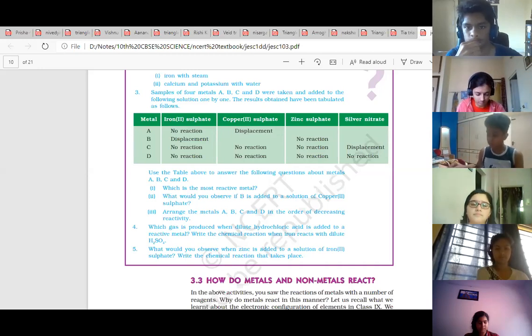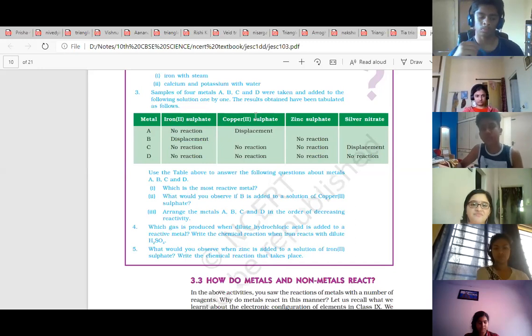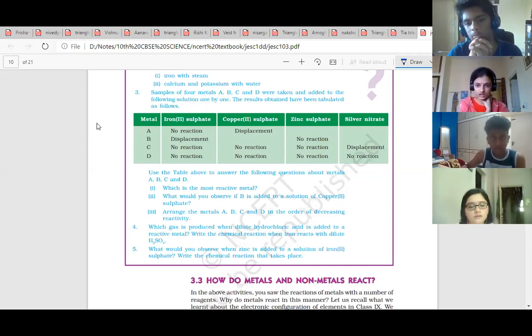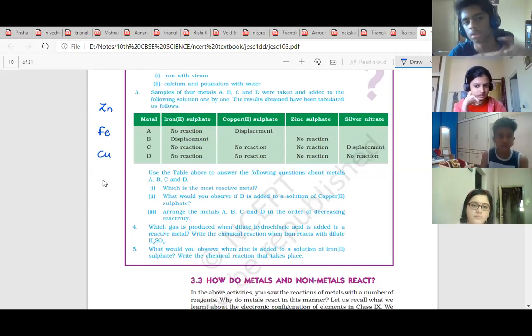Okay. Now to solve this, first write the proper order of iron, copper, zinc and silver. A, B, C, D are able to displace iron, copper, zinc and silver from their compounds. So first we will arrange these elements in proper order. Can you tell the reactivity series? Which element is placed at the topmost? Zinc. After that? Iron, copper, silver.